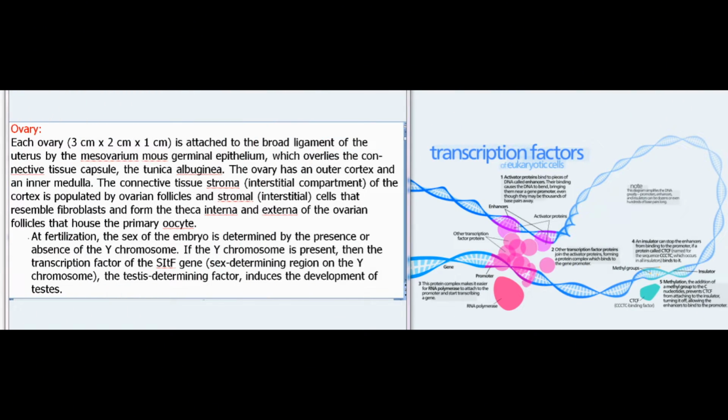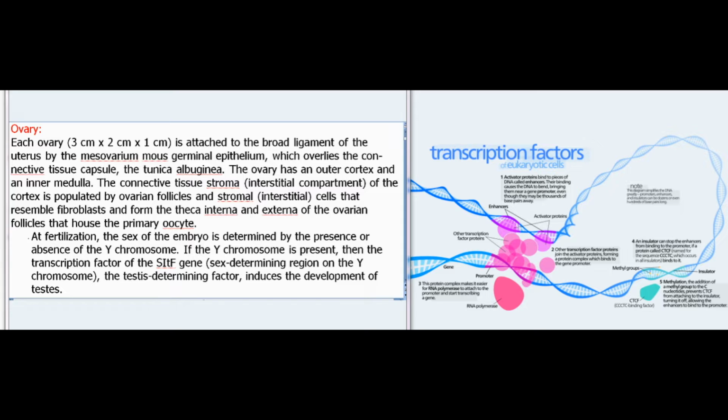Ovary. Each ovary, 3 cm x 2 cm x 1 cm, is attached to the broad ligament of the uterus by the mesovarium. It is covered by a simple cuboidal germinal epithelium, which overlies the connective tissue capsule, the tunica albuginea. The ovary has an outer cortex and an inner medulla.